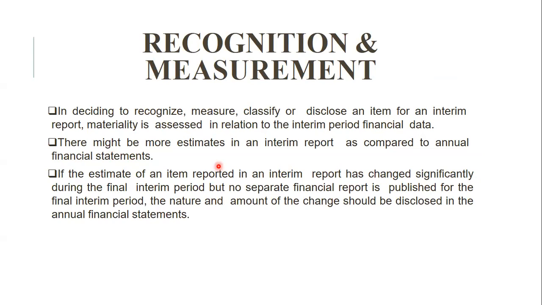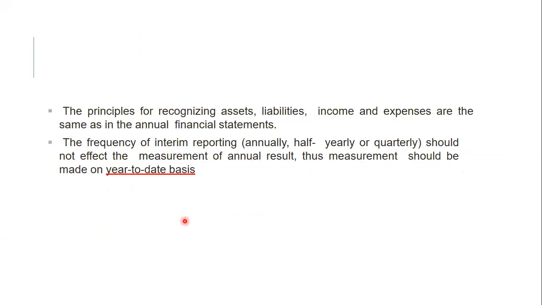If the estimate of an item reported in an interim report has changed significantly during the final interim period, but a separate financial report is not published for that period, the nature and the amount of change should be disclosed in the annual financial statement. Even a small change has to be disclosed.